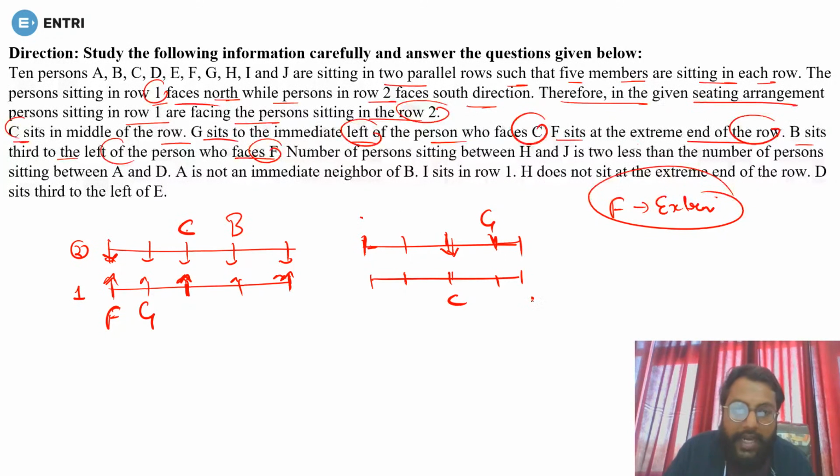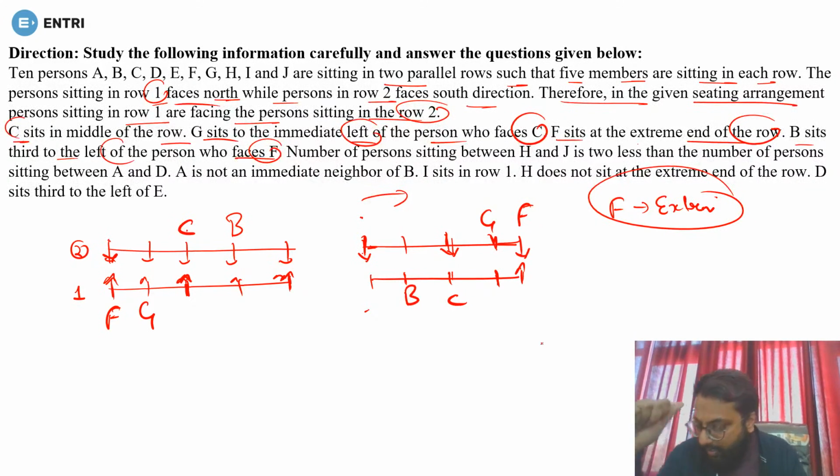Now if you put F here, this person is facing F, left will be this side, and third left there is already G. So you can't put F here. The only possibility left is F here, not this position, sorry, you are left with this position. So if F is here, this person is facing F, so third to the left, 1, 2, 3, there you must have B. Done or not?